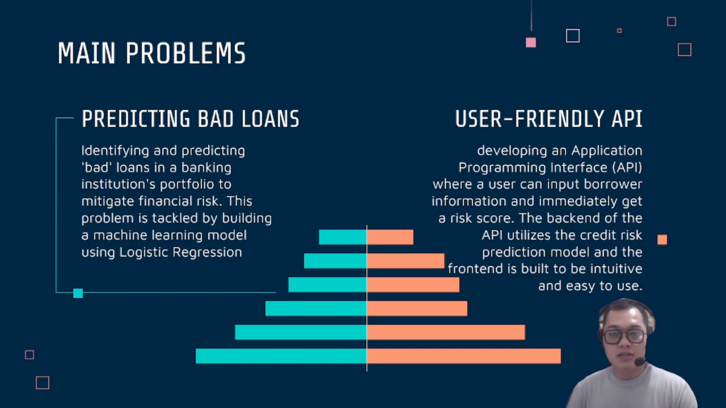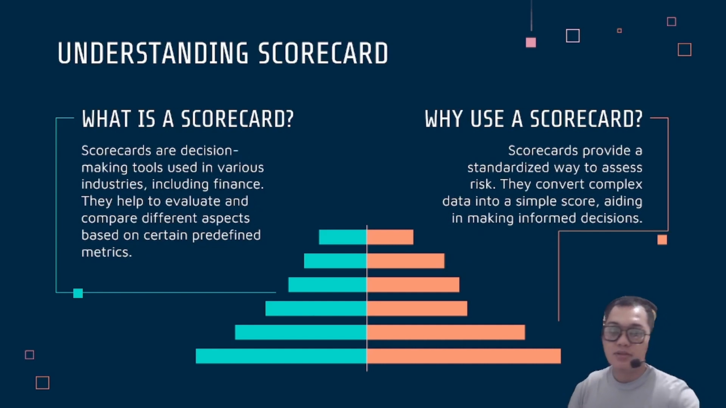And number two is the user-friendly API, by developing an application programming interface, or API, where a user can input borrower information and immediately get a risk score. The backend of this API utilizes the credit risk prediction model, and the front end is built to be intuitive and easy to use.